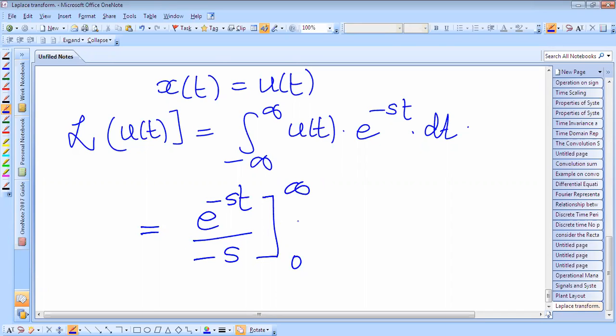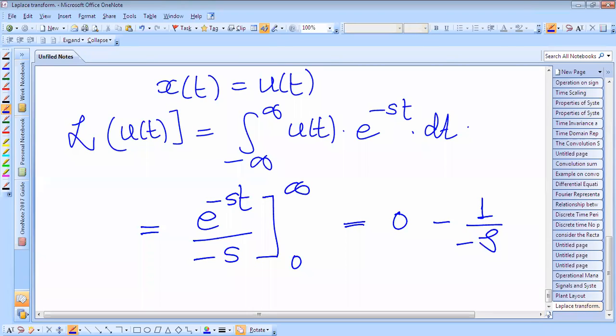So we can substitute the limit, and what we'll get here: e raised to power minus infinity is 0, minus, if we put 0, we'll get 1 over minus s.